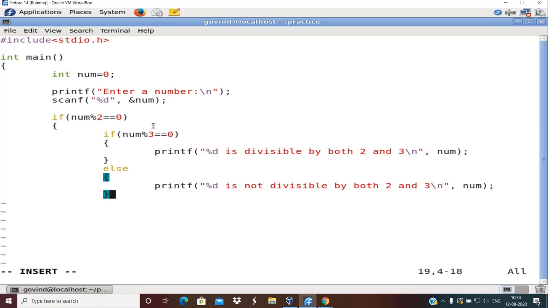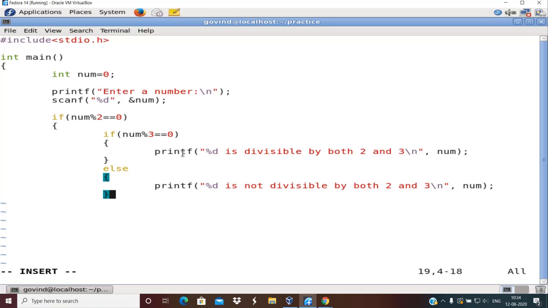Okay, so what I have done here is I will check whether that number is divisible by 2. If so, I will check whether that number is still divisible by 3. If that number is divisible by 3, I'll straight away print that the number is divisible by both 2 and 3. Say for example 6. 6 is divisible by both 2 and 3.